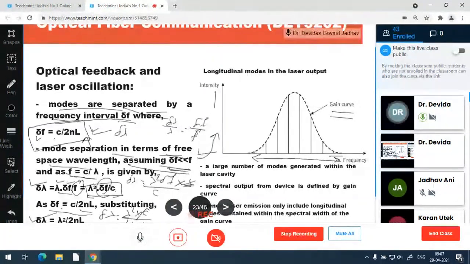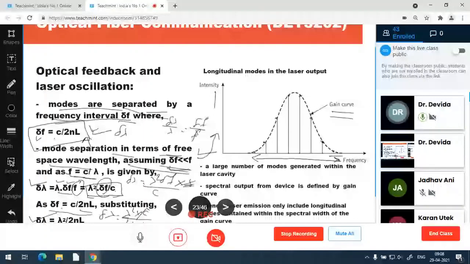So this gain curve limits the number of frequencies that oscillate in the amplifying medium and makes this device almost monochromatic with very little line width. It supports this frequency at this amplitude, this frequency at less amplitude, and this frequency again at less amplitude, and this frequency almost zero amplitude, and beyond this frequency no amplification is provided.